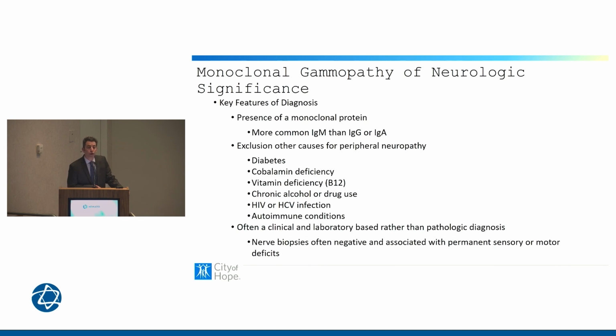One of the biggest challenges is this is often a clinical diagnosis that's based on our own clinical assessment and some laboratory tests, rather than a pathologic diagnosis, which is, of course, what we're more accustomed to as oncologists. We want the tissue to make the proof. But nerve biopsies are often difficult to obtain, and they can have a high degree of morbidity associated with permanent sensory or motor loss. So we want to be very careful and do those nerve biopsies really only as a last resort.